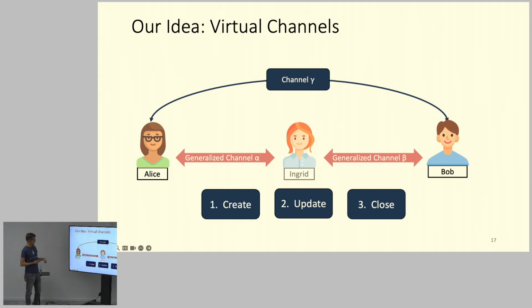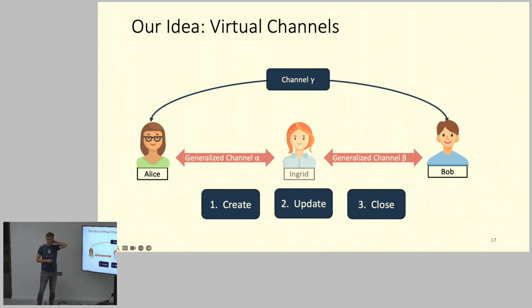These parties run a 3-party protocol, and then they open a virtual channel gamma over these 2 ledger channels alpha and beta. The functionality of this virtual channel will be exactly the same as the functionality provided by the layer 1 channels or layer 2 channels, and this is then layer 3 channels.